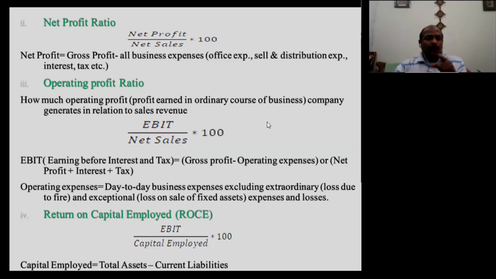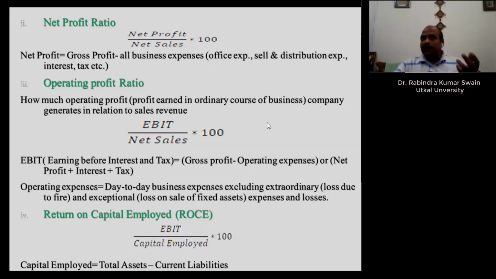What we had left out, that is called finance cost, will not be considered for operating expenses, because finance cost, interest on loan, interest on debenture, interest on bond, are not directly involved with the day-to-day operation of the business. That is, they are excluded. Similarly, another is other income.